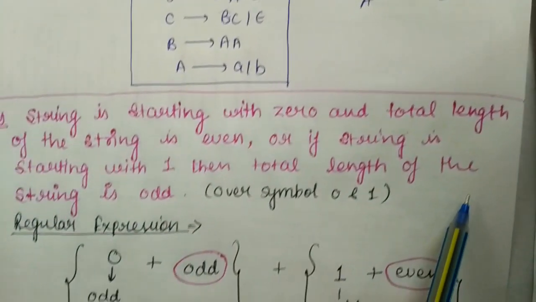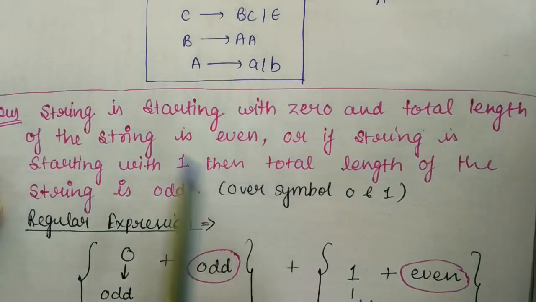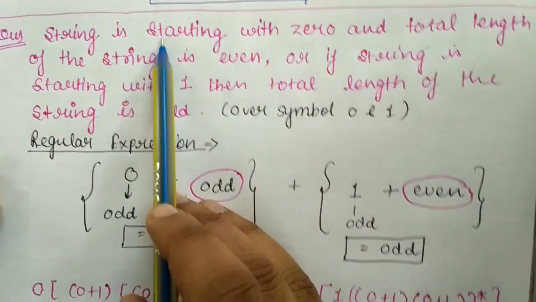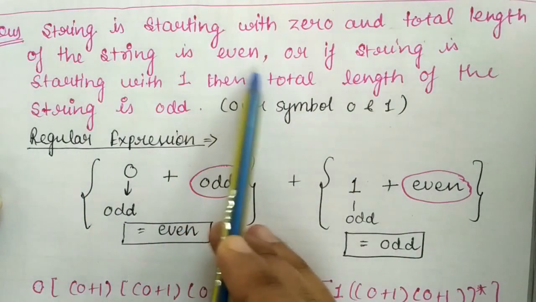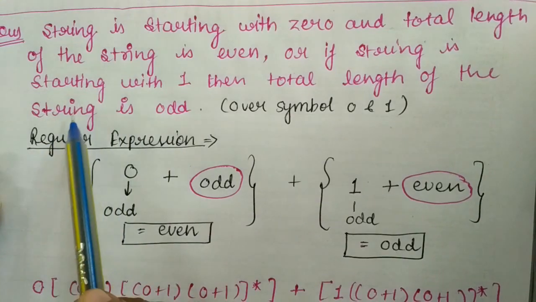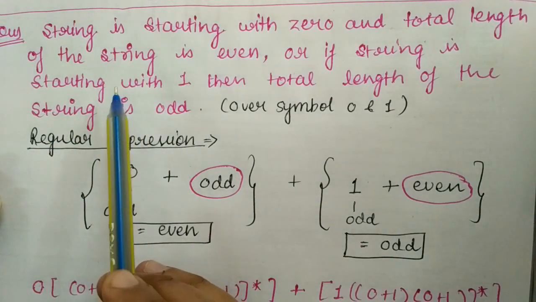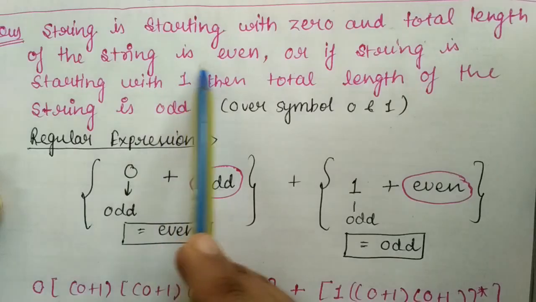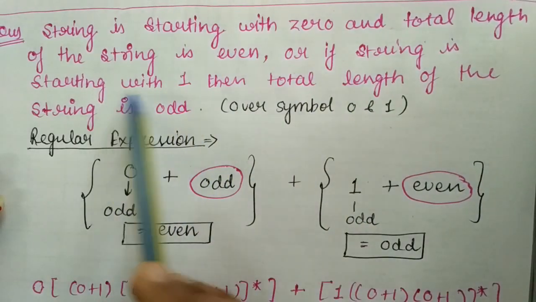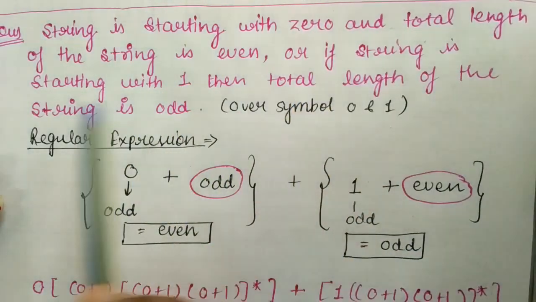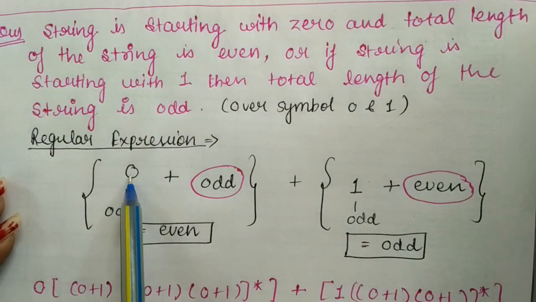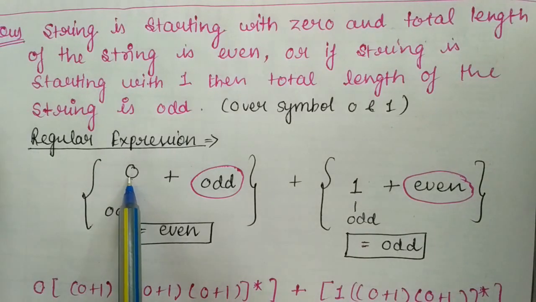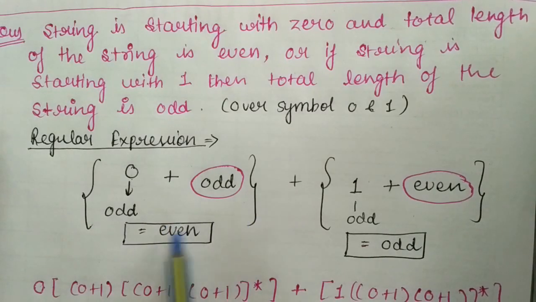Okay, now the next question is, the string is starting with 0. If the string is starting with 0, the total length of the string should be even. We have two input symbols 0 and 1. Whenever the string is starting with 0, the total length should be even, or if the string is starting with 1, then the total length of the string should be odd. So if the string is starting with 0, we want the total length of the string to be even.